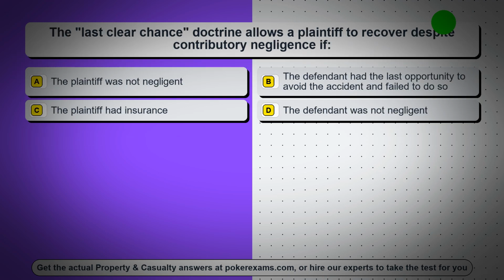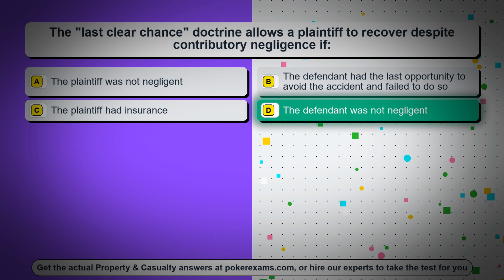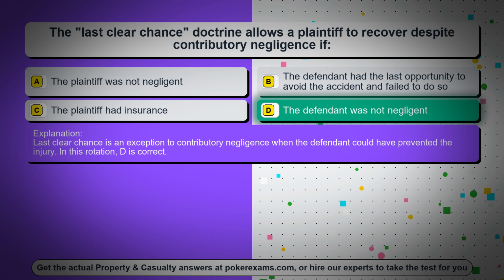Question 3. The last clear chance doctrine allows a plaintiff to recover despite contributory negligence if Option A. The plaintiff was not negligent. Option B. The defendant had the last opportunity to avoid the accident and failed to do so. Option C. The plaintiff had insurance. Option D. The defendant was not negligent. The correct answer is Option D. The defendant was not negligent. Last clear chance is an exception to contributory negligence when the defendant could have prevented the injury. In this rotation, D is correct.